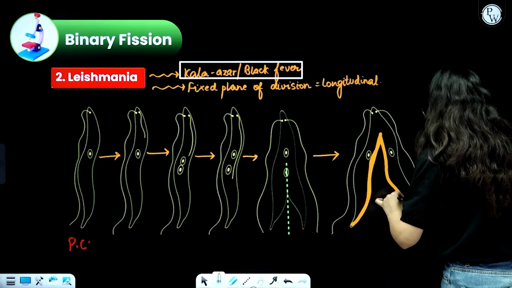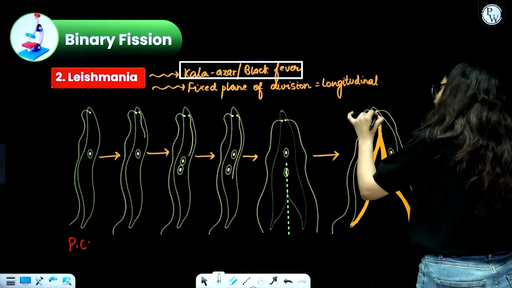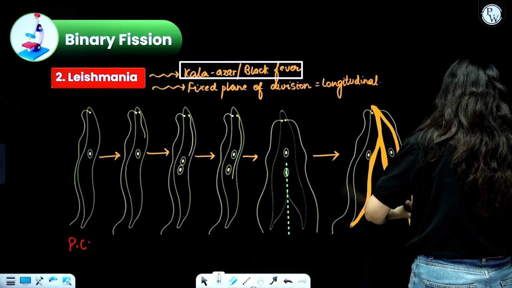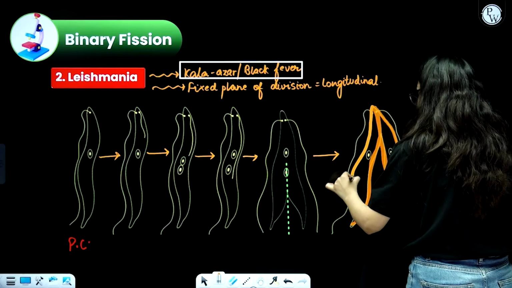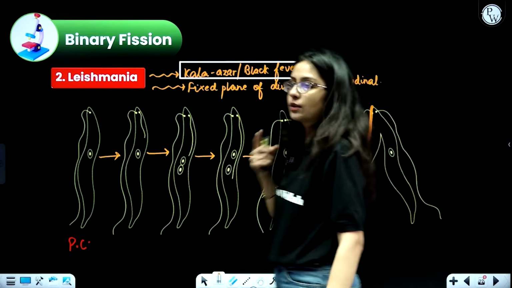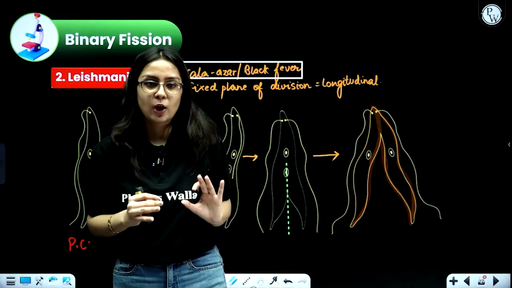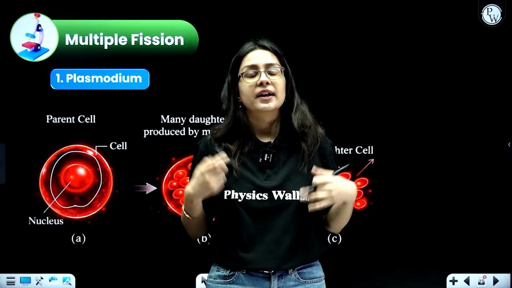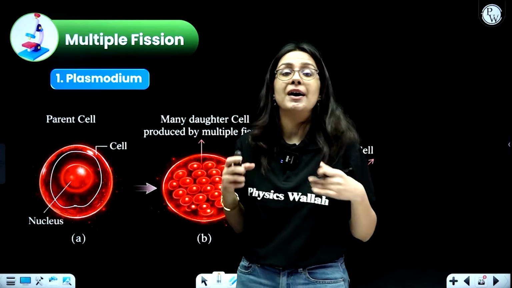Okay, so this will take place and eventually it will form two daughter Leishmanias. One will be this particular one and the other one would be this particular one. So this is how they divide. Two daughter cells are now being formed, but the plane remains fixed. Okay, moving forward to our next type of fission, that is called multiple fission.